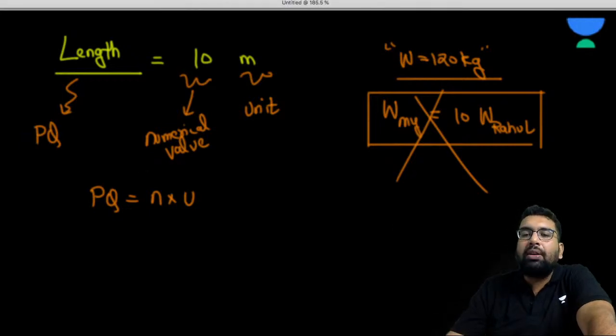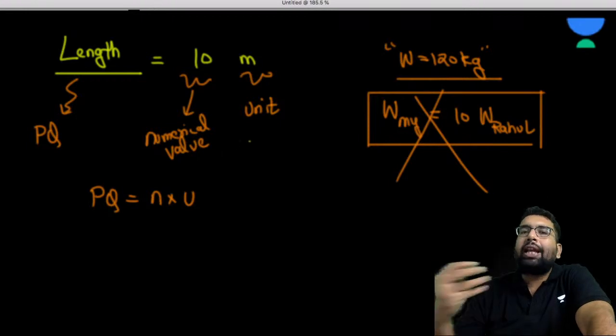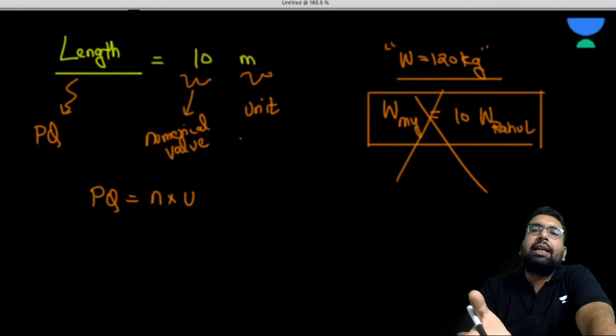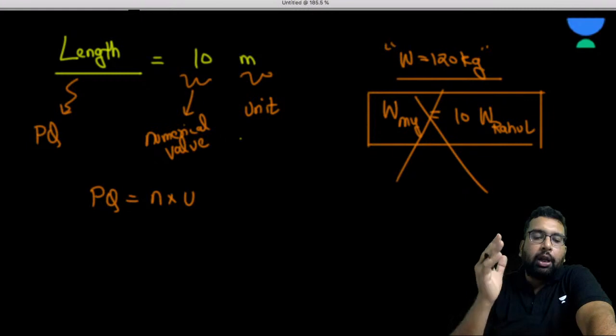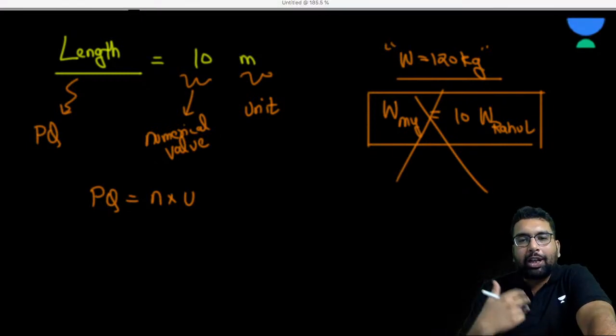So from there, this thing of unit came up. We want to convey in a way that a person sitting in India also knows what I mean by 10 meter or 120 kg. A person sitting in Japan also must know what I mean.